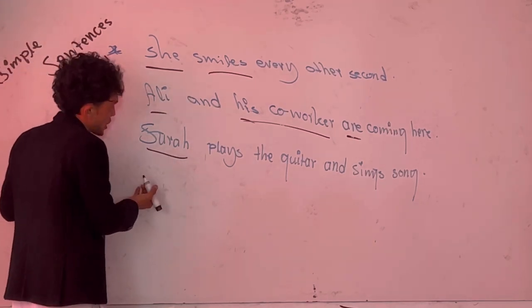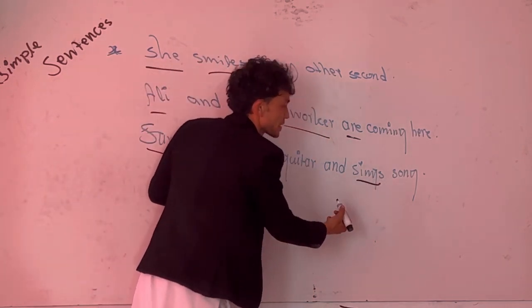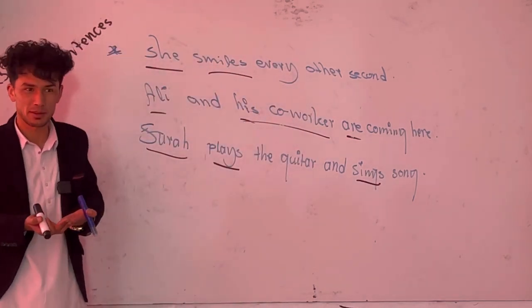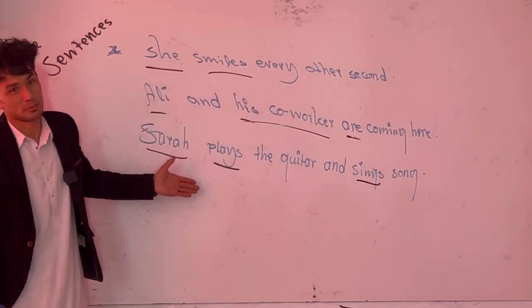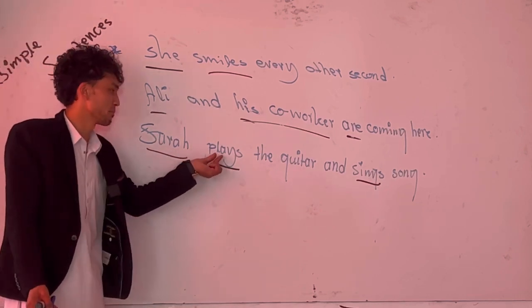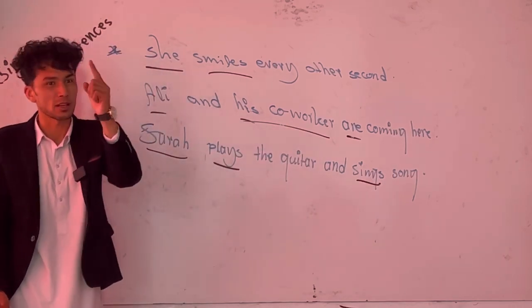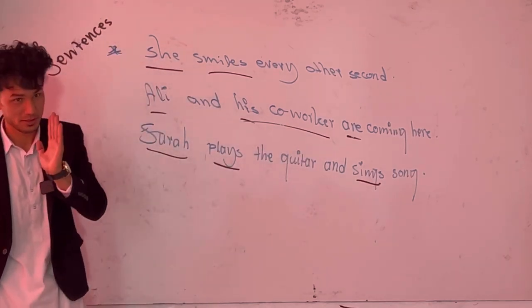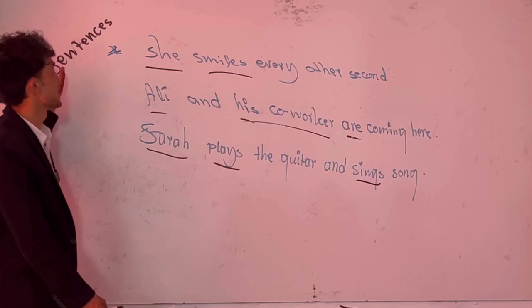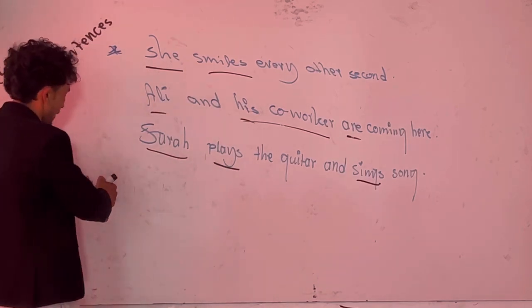Sarah is the subject here. Plays is a verb. Sings is another verb. Still, it is a simple sentence. Got it? Because Sarah, the subject, plays and sings. Two verbs with one subject. Still, it is called what? Simple sentence. Got it.